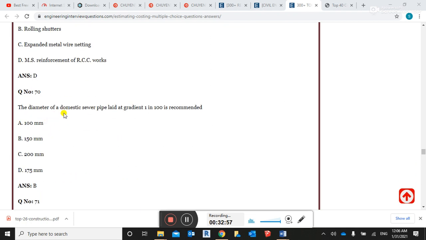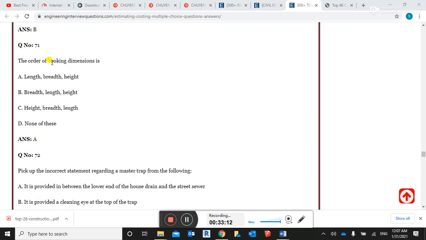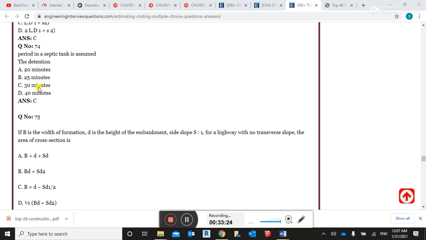The diameter of the domestic sewer pipe laid at the gradient 1 into 100, recommended 150 millimeter, the gradient should provide, guys. The order of booking the dimension is length, breadth, height. This is most important question, guys. Next question: the period in a septic tank is assumed as 30 minutes.